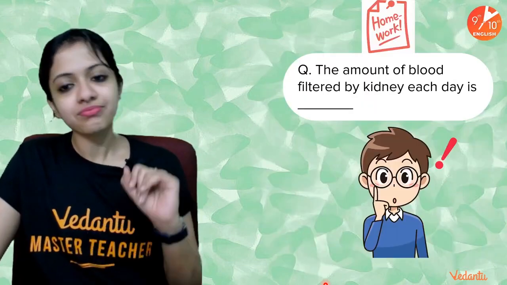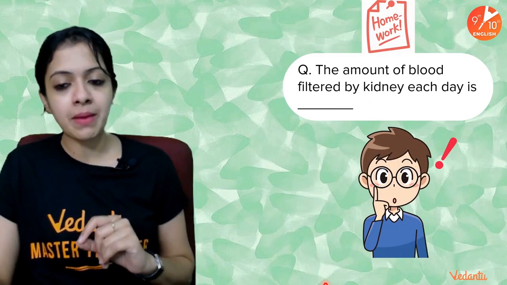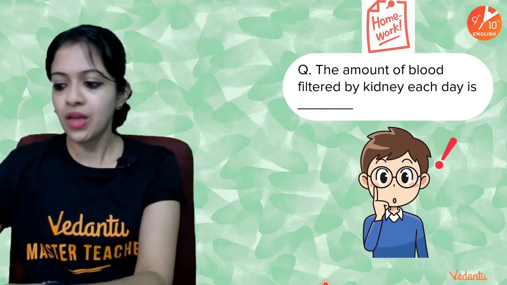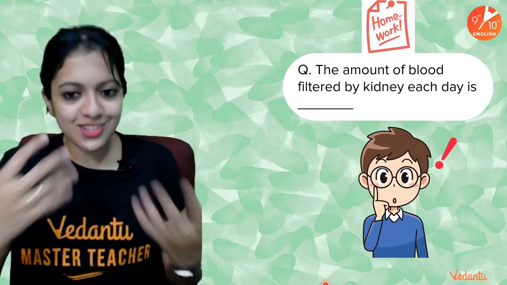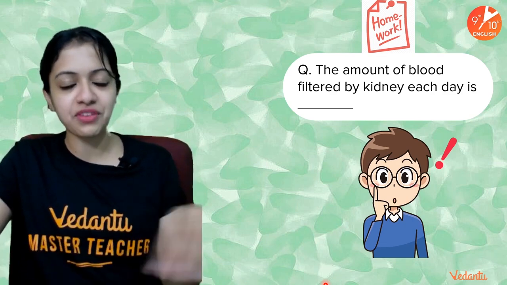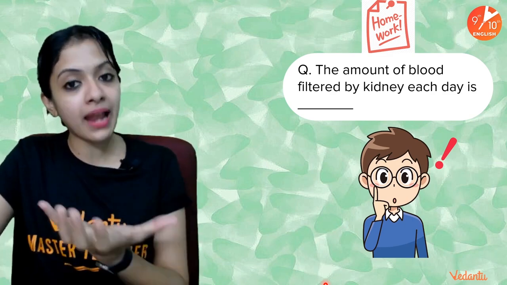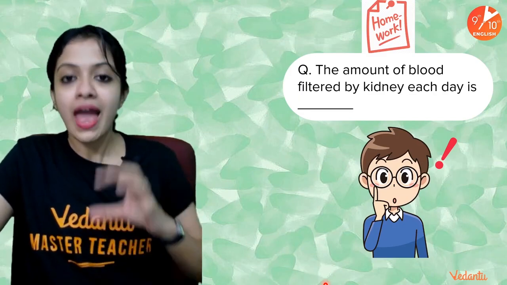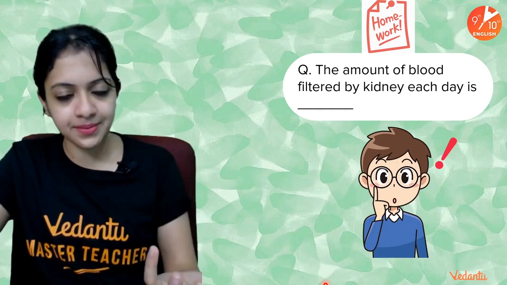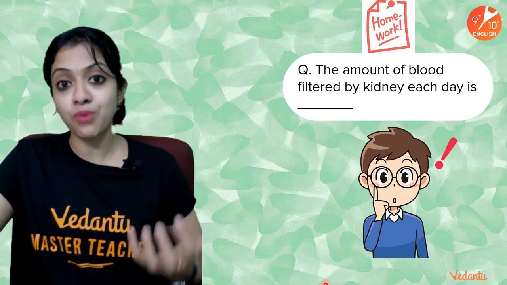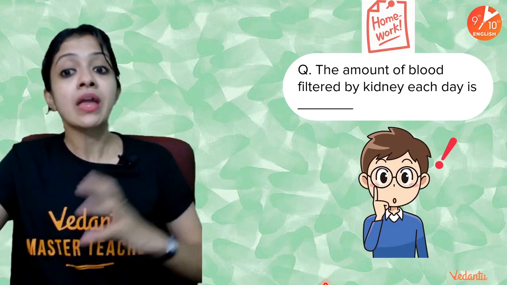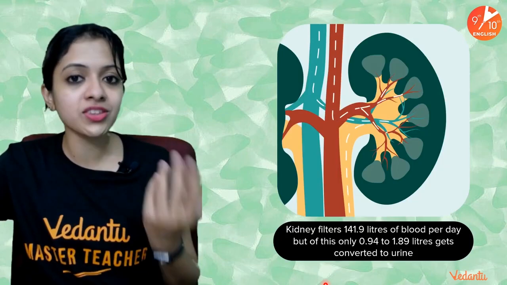Have faith in yourself. This was the homework I had given you in the last session. Remember, the amount of blood filtered by kidney each day is dash. Why am I talking about kidney being filtered? In case you have lost contact with the last session, it is the glomerulus into which the afferent arteriole brings blood, and it is this blood which gets filtered into the Bowman's capsule, and that marks the first step of urine formation. Remember? So it is by filtering blood that all the metabolic waste, nitrogenous metabolic wastes, are getting eliminated by our nephrons and hence the kidneys. This is why this figure becomes worth knowing.